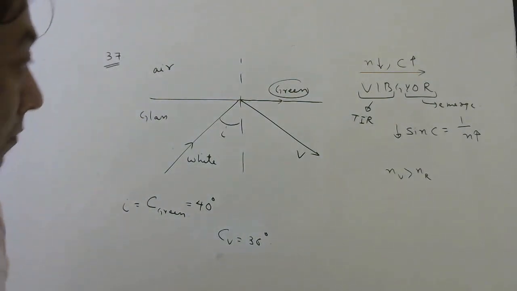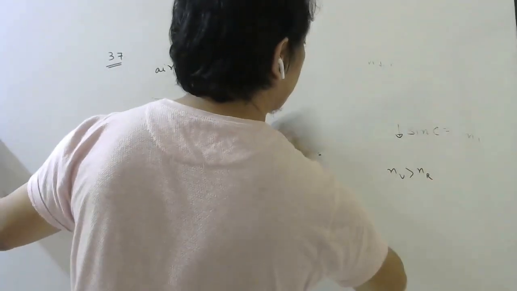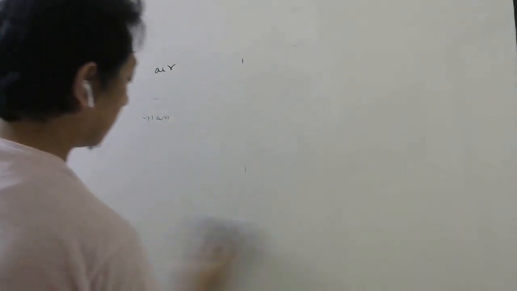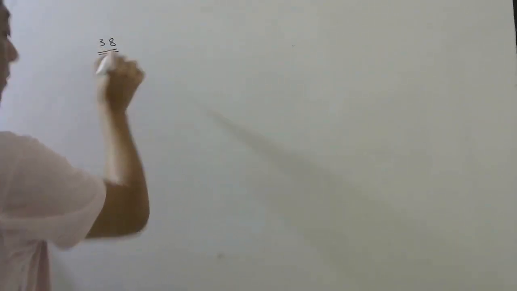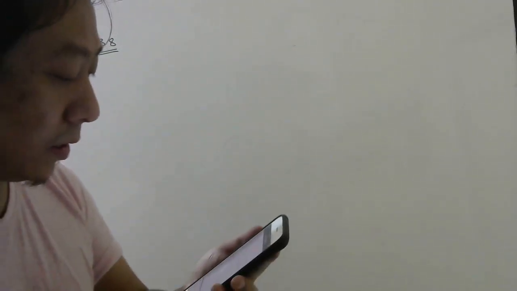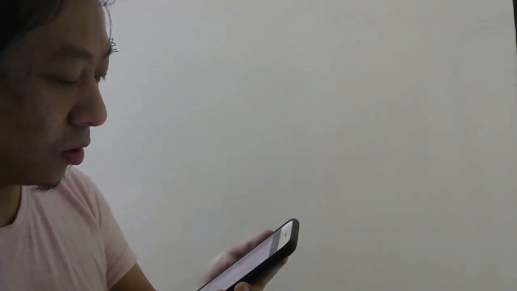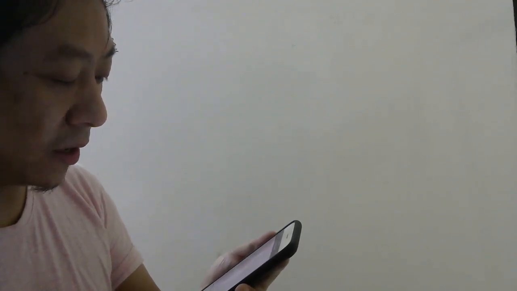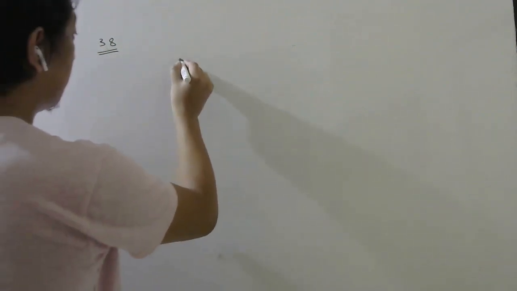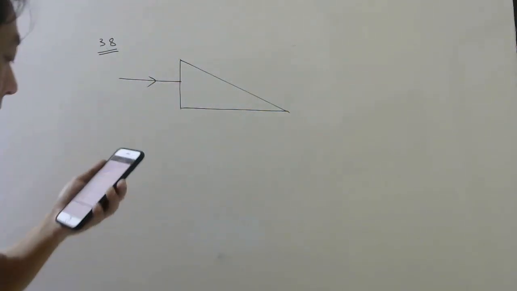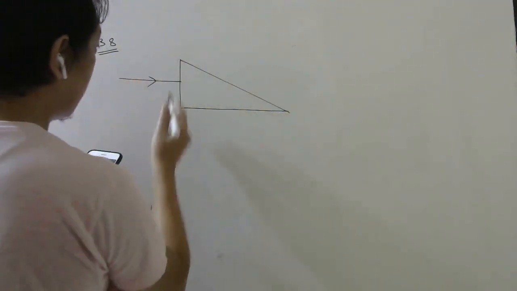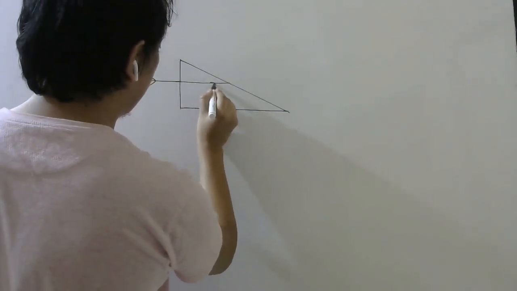38, let us do now. So question number 38. A ray of light is incident normally on the face AB of a right angle prism whose refractive index is 1.5. So light is falling normally like this. Now if it is falling normally on this side, it will go straight only, right? Here there will be some normal.